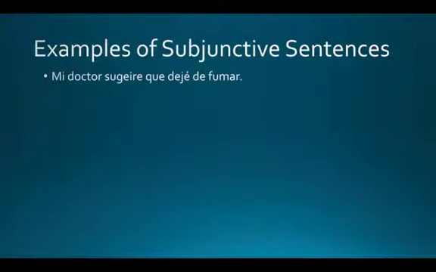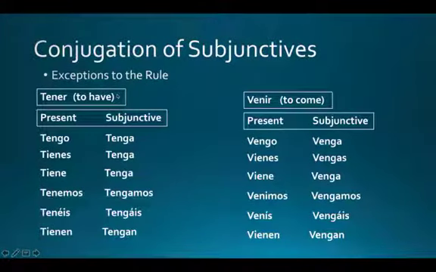So now let's look at a few sentences and a few verbs that will usually come before the dependent clause in subjunctive tenses. An example in this one is "Mi doctora sugiere que deje de fumar." My doctor suggests that I should quit smoking. Sugerir is to suggest, and dejar is to quit. And you can see here that it has that ending that we were working with earlier.